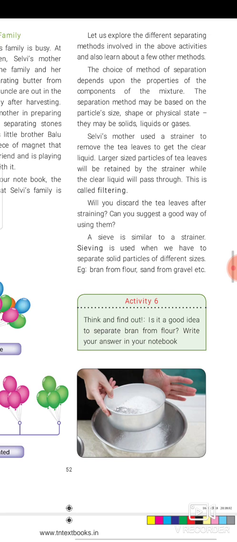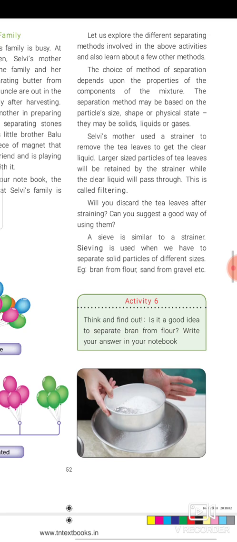Okay, sieving is similar to a strainer. Sieving is used when we have to separate solid particles of different sizes. Okay. Next, a wire mesh as a strainer, a sieve is used to separate gravel from sand at a construction site. Okay. Next, churning. What is churning?